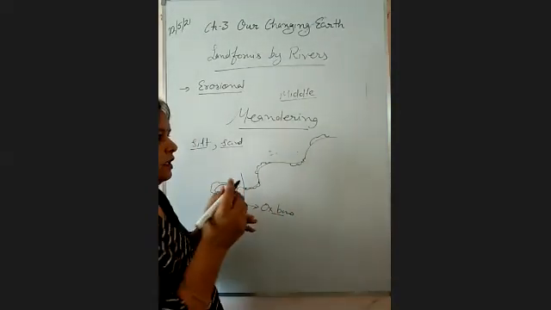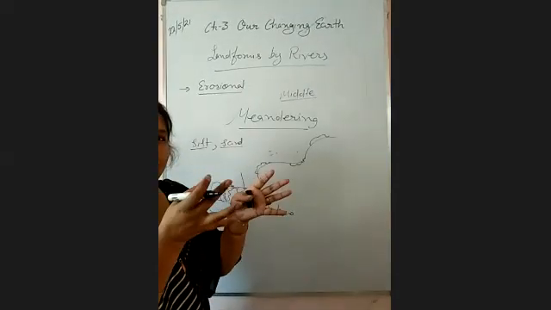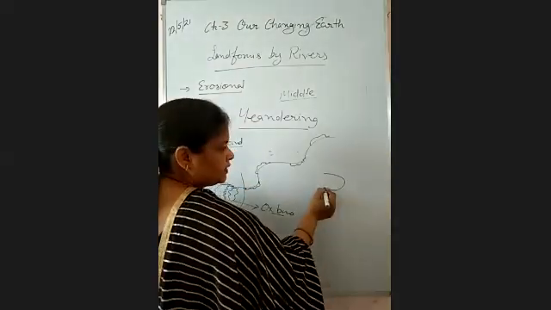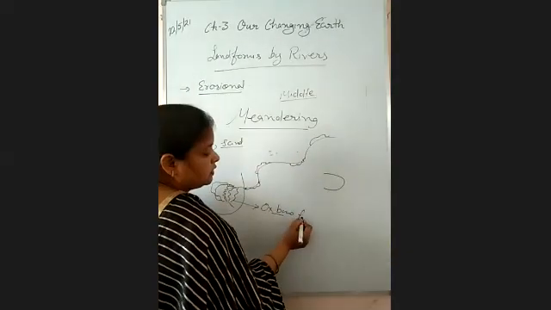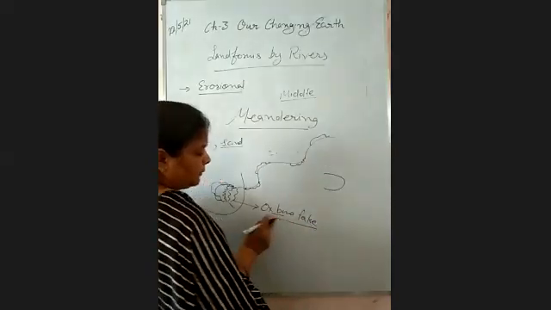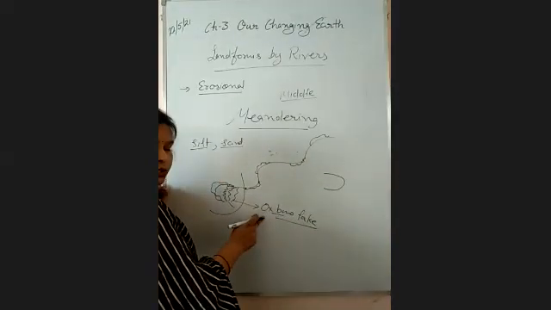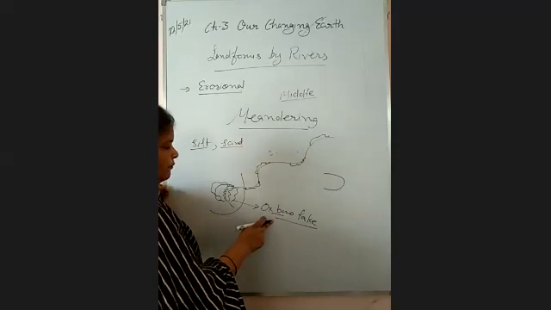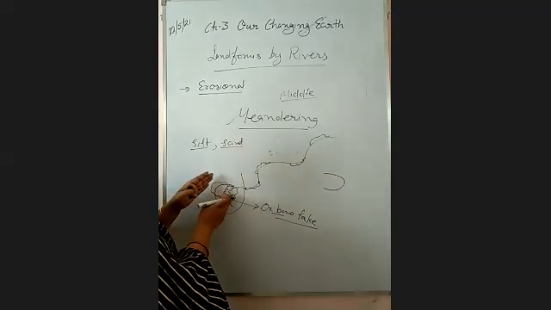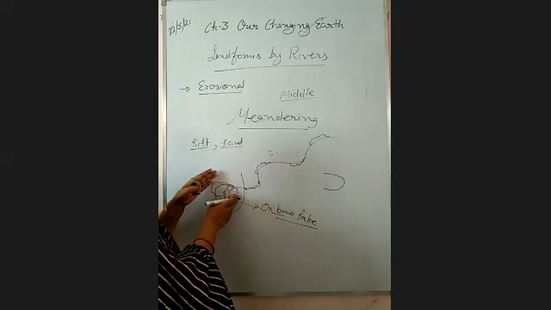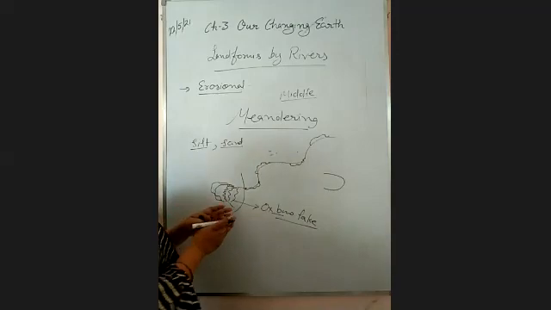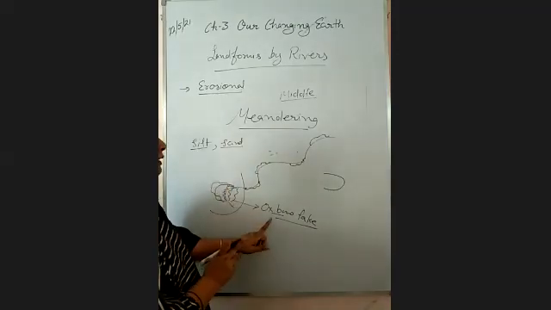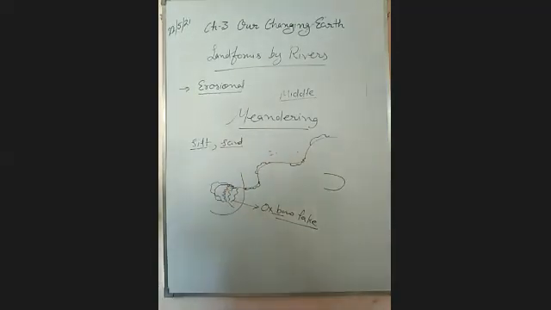Oxbow, right? That is the shape of the ox's yoke. Same shape is of this lake. So this is known as Oxbow Lake, the lake which is in the shape of an oxbow. Due to the depositional work on either side of the meandering, some part of the meander got separated and is in the form of a lake, that is called Oxbow Lake. Clear?